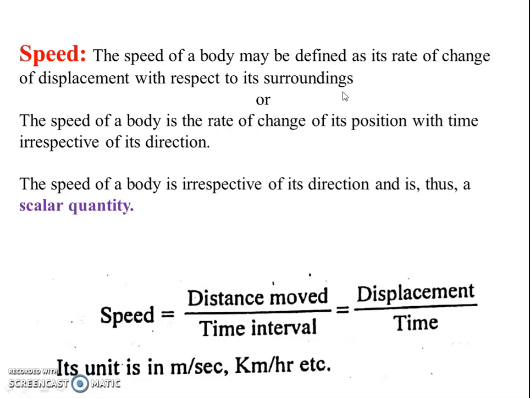It is also defined like this: the speed of a body is the rate of change of position with time, irrespective of its direction. It is nothing but the rate of change of position of a body with respect to time at different intervals of time. What is its position and how it is changing its position, that is the speed.